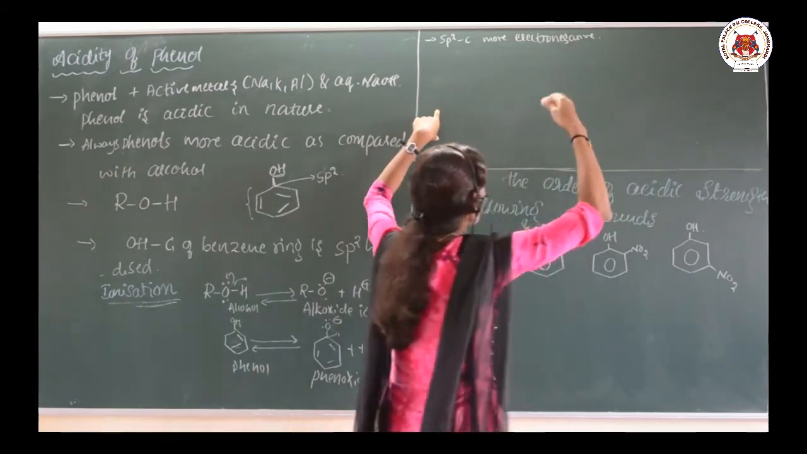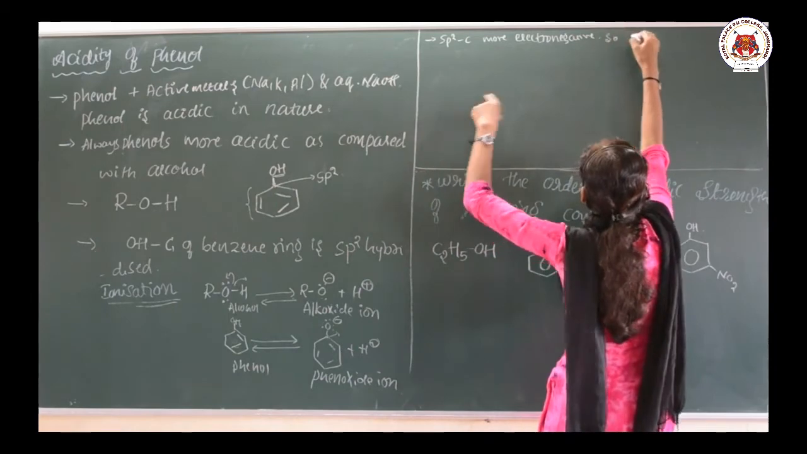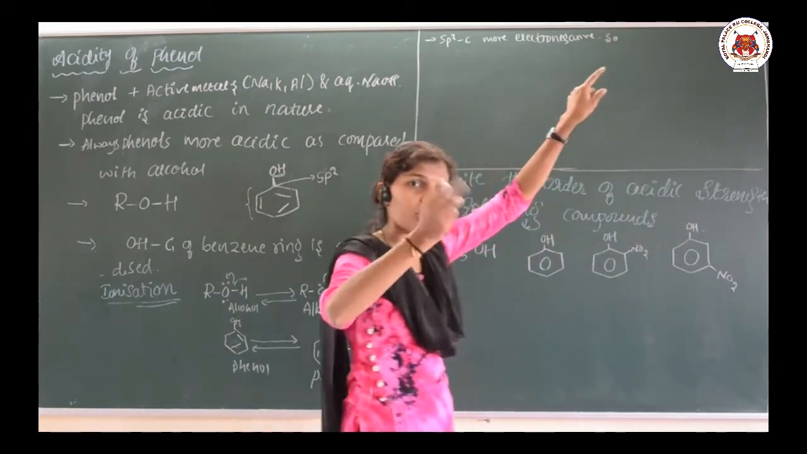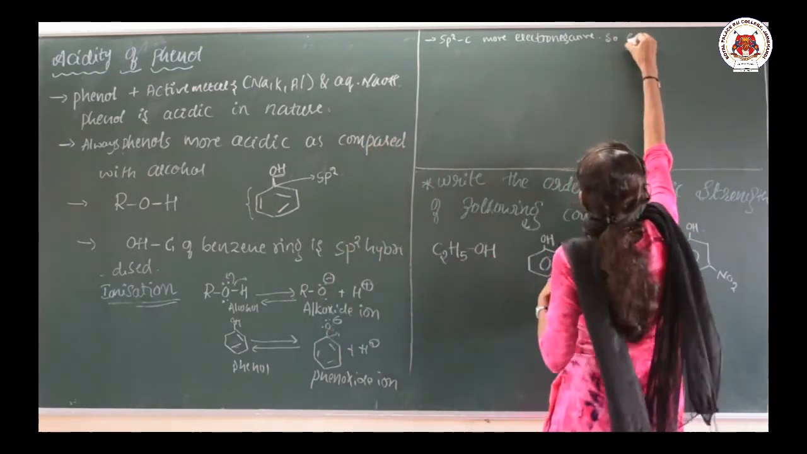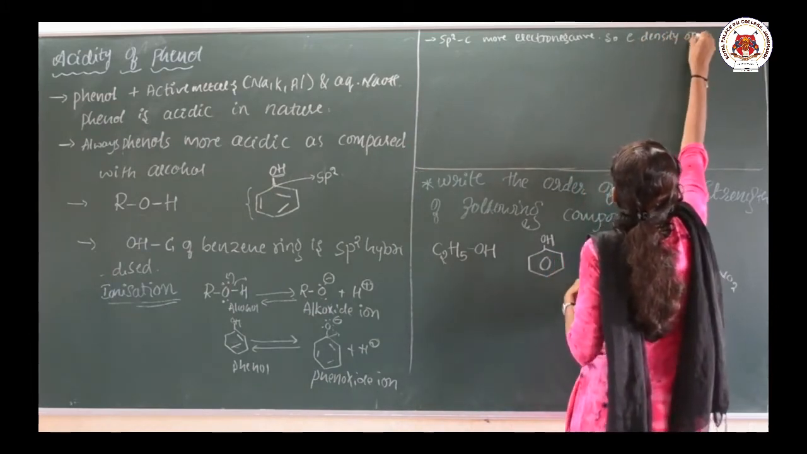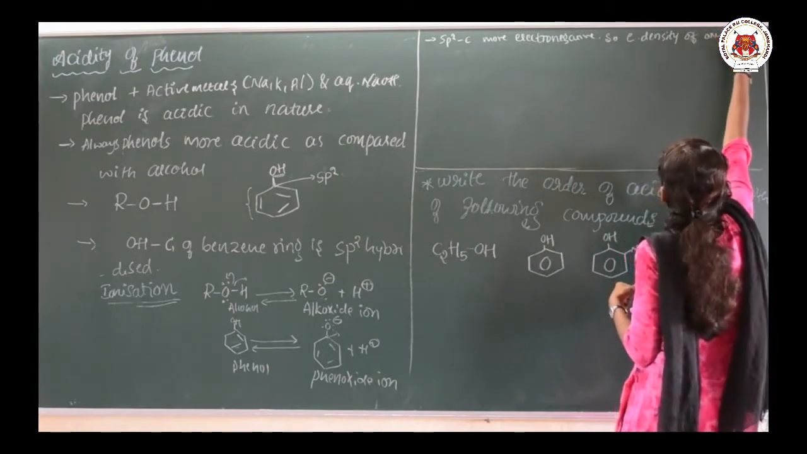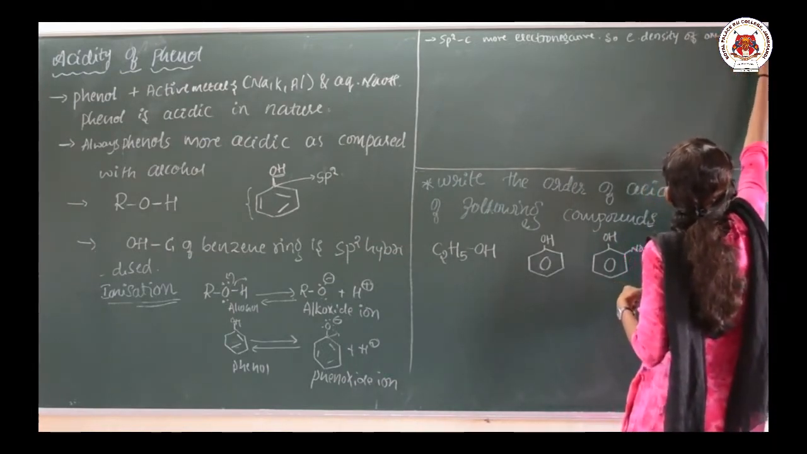It is more electronegative. So what happens? The electron density on the oxygen is decreased. So the electron density of oxygen decreases.